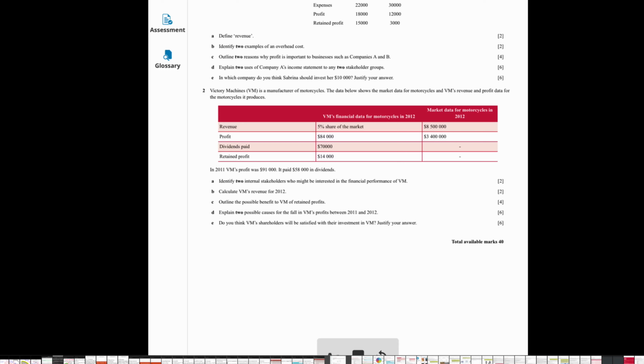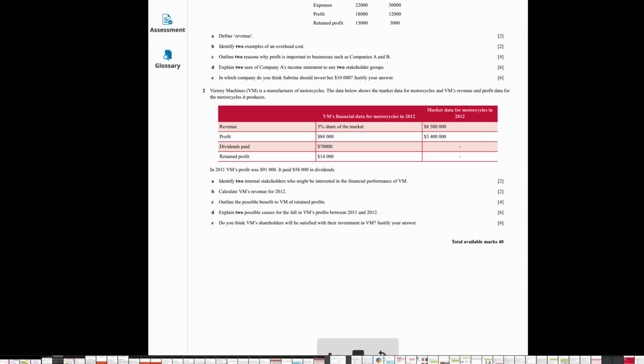Number B, they asked to calculate VM's revenue for 2012. The answer is straightforward. Revenue is 5% share of the market times 8,500,000. You should get $425,000. Put the dollar sign. Number C, outline the possible benefit to VM of retained profit. It could be a source of finance, to purchase non-current assets or finance expansion, and there's no cost to VM. This is a 4-mark question, so that should be your answer.